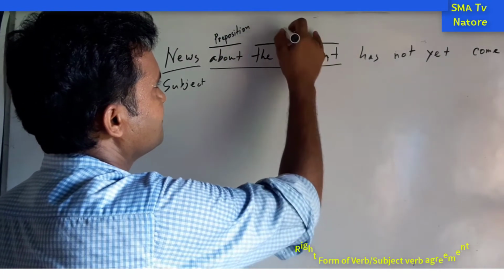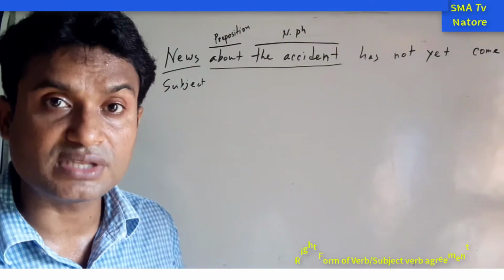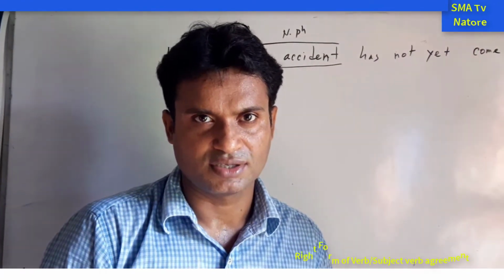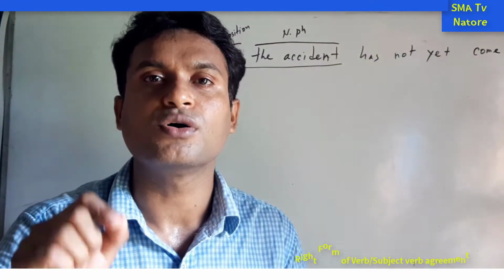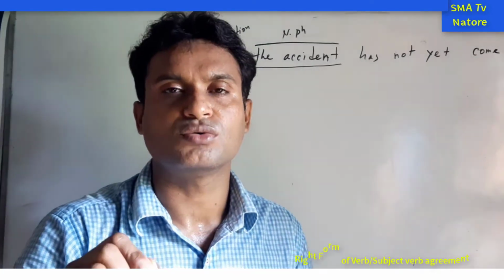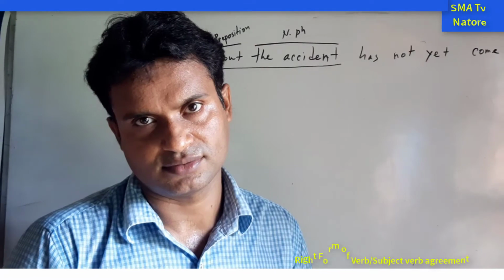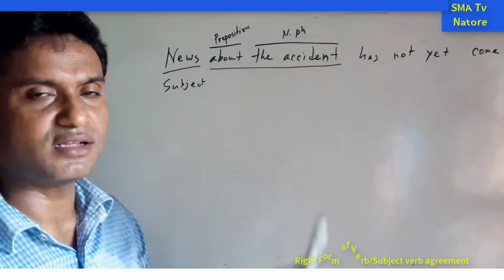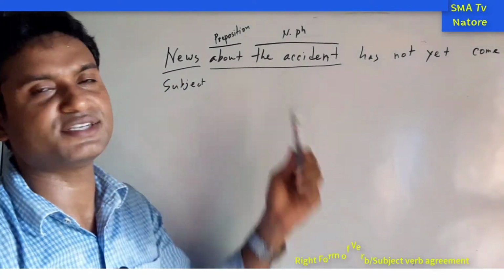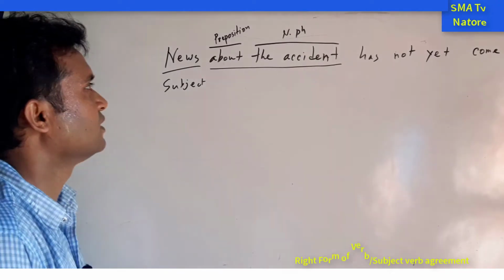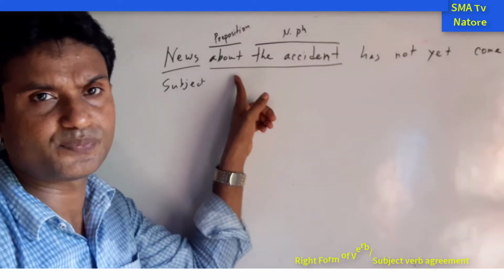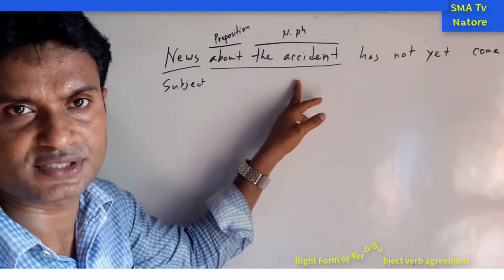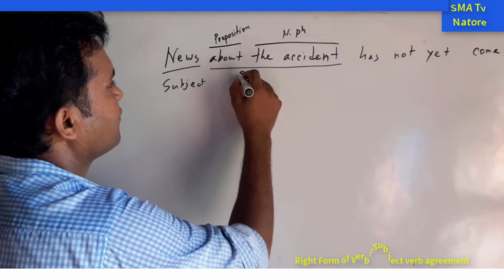Next one is the noun phrase. We know what a phrase is? Phrase is a group of words and it works as a single word. So the accident, this is the head word and this is the article. Article is indicating the adjective, we know also. Next one, this is the preposition. So this preposition takes this noun phrase. For this reason it is called a prepositional phrase.